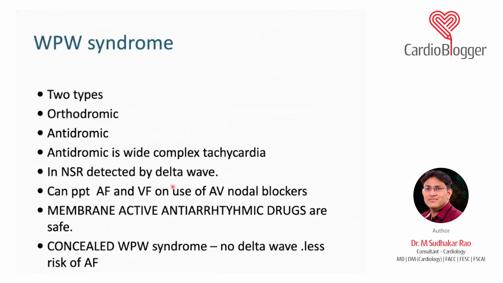In those cases, never use AV nodal blocking drugs, because they increase the conduction via the accessory pathway, and the patient may go into VF. So the drug that should be used in such cases is something like procainamide, or you can use DC cardioversion, but never use calcium channel blocker, beta blocker, or digoxin in such cases.